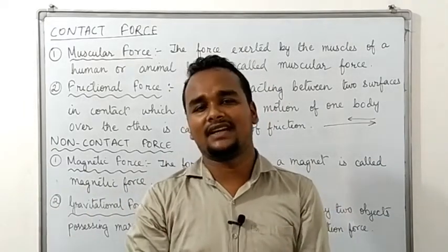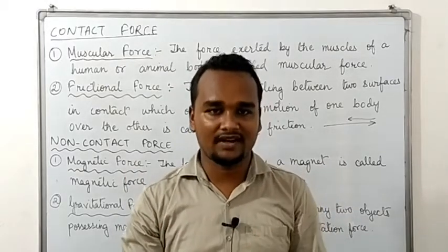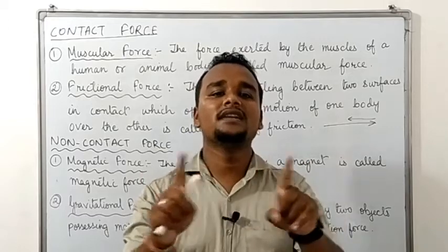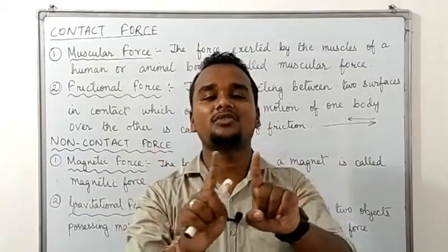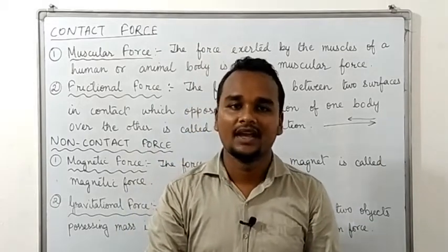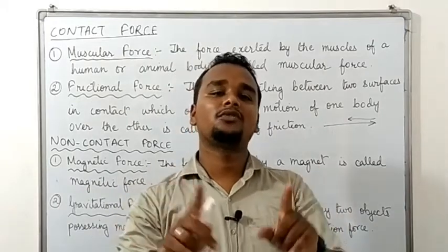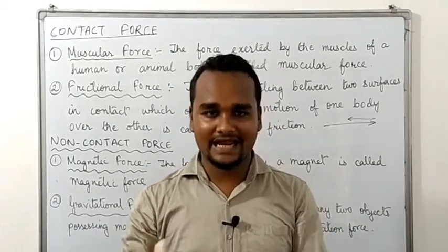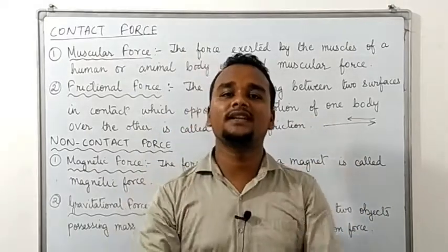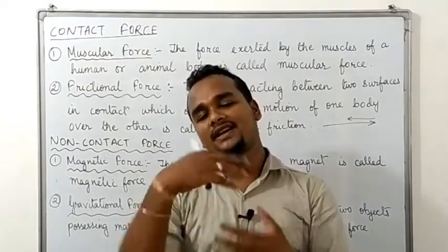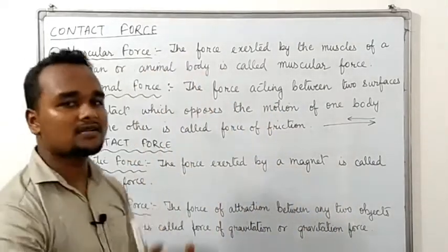What is the property behind that? In that case of repulsion, which means the opposite of attraction, what happens? These two magnets have like poles. You are bringing the two like poles of the magnets close to each other, and because of that the magnets repel each other. And when you bring the two unlike poles of the two magnets close to each other, then they will start attracting each other. So magnetic attraction is an example of non-contact force.